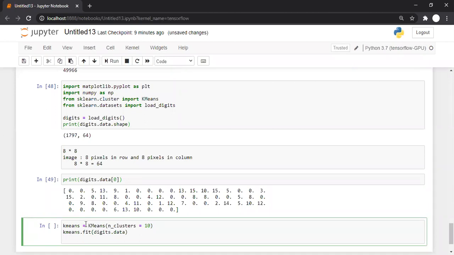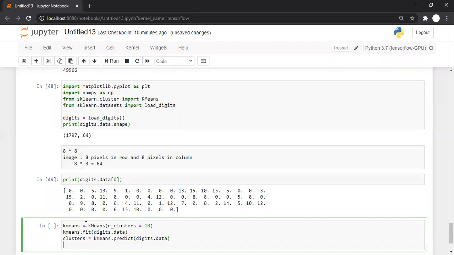We say clusters is equal to k-means dot predict, applying predict on the same data, digits.data. Now let us check how many cluster centroids there are.